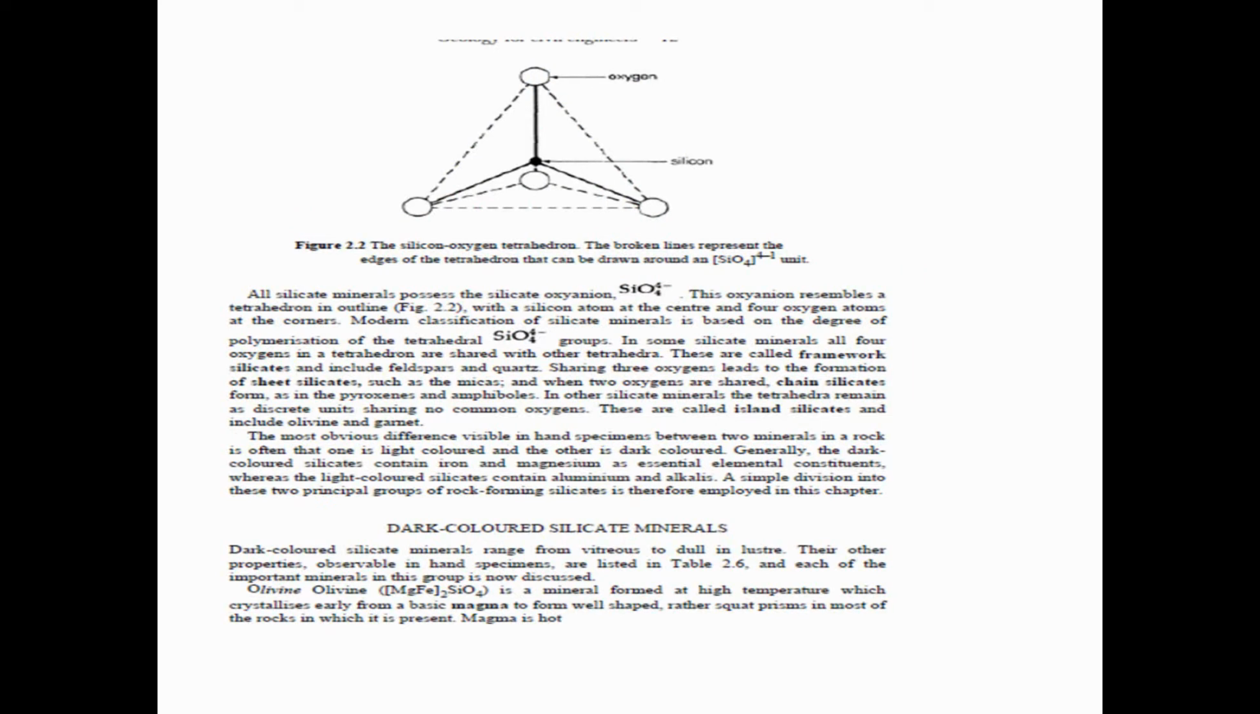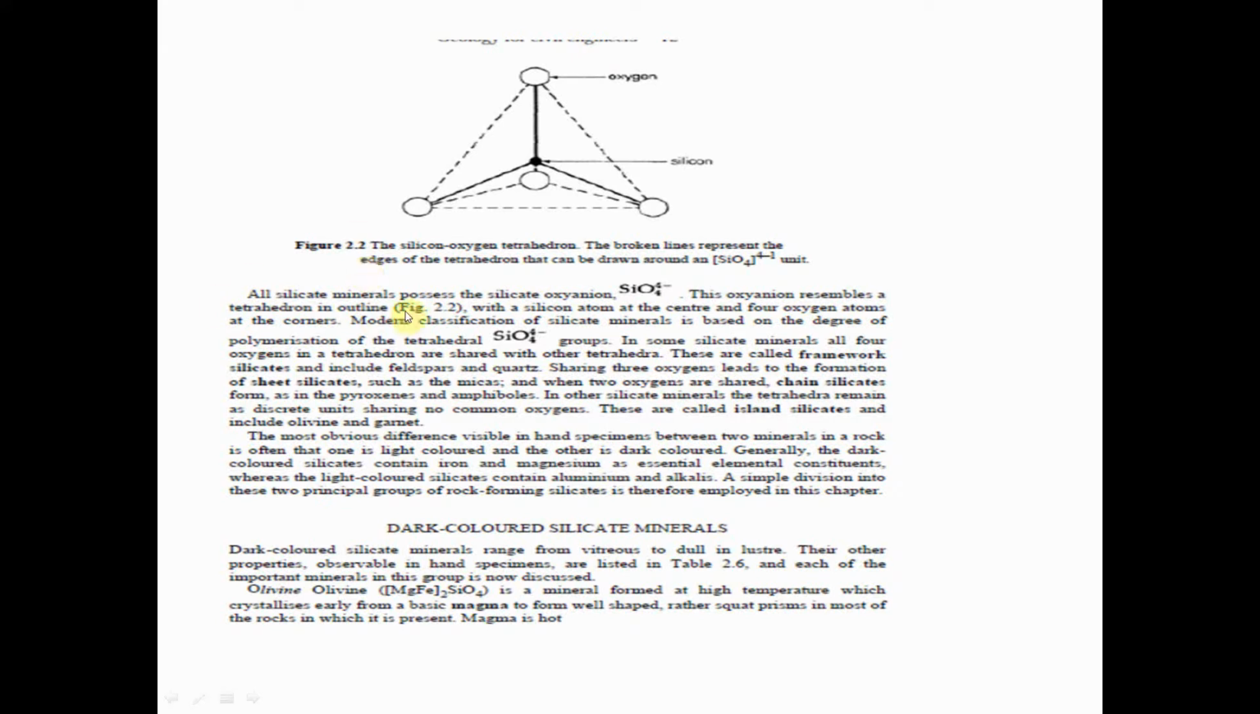What is the structure of silicate? Silicate's structure is a tetrahedron, in which one silicon atom is connected to four oxygen atoms. The silicon-oxygen tetrahedron: the broken lines represent the edges of the tetrahedron that can be drawn around a silicate unit.